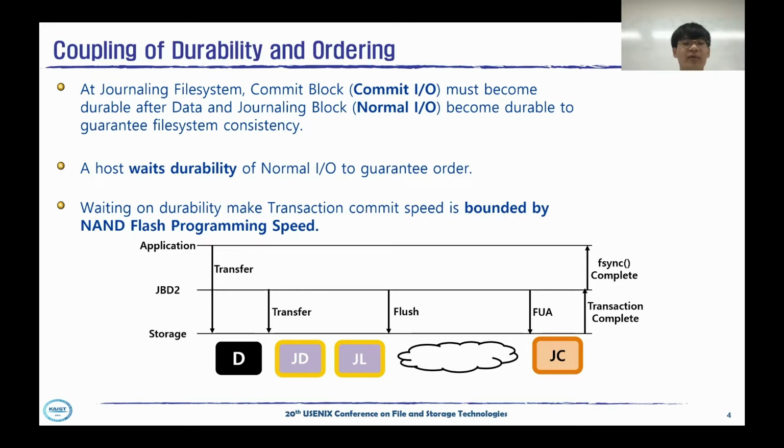To do that, due to the complexity of the current Linux I/O stack, the host just waits for the journaling block to become durable and then issues the commit block. However, waiting on durability means I/O speed is bounded by NAND flash programming speed. In this research, we suggest a scheme where we don't have to wait for durability for ordered I/O.